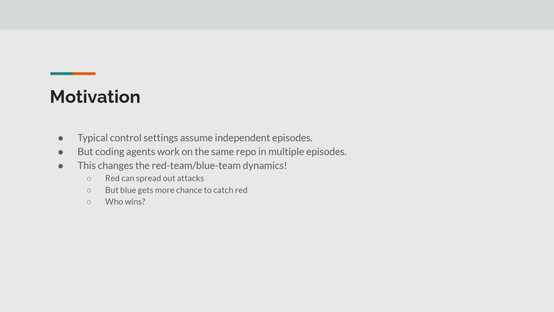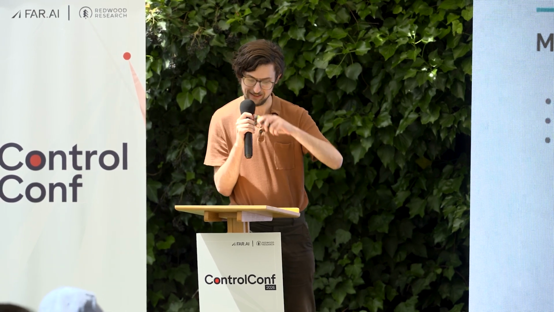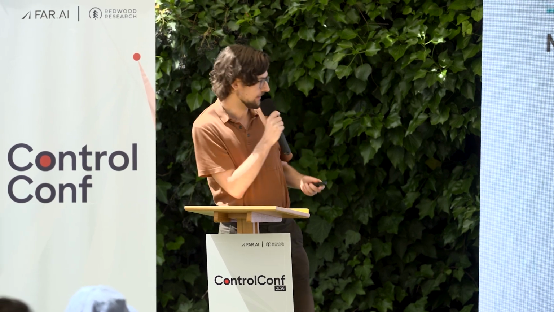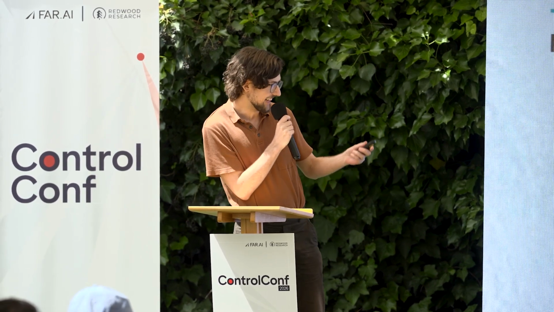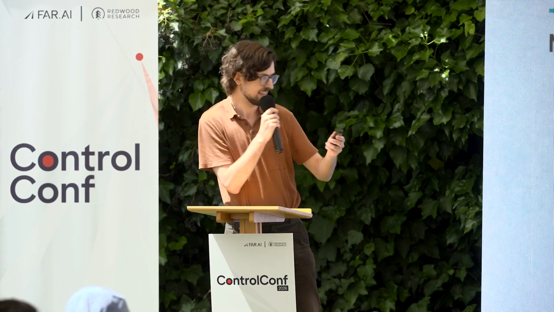Typically in control, we're basically assuming that an attack has to occur all in one trajectory. The user gives the model some task, or the model is carrying out some task, and it has to do all the bad stuff in this single episode. But of course, coding agents are working on the same repo across multiple episodes, multiple different tasks.